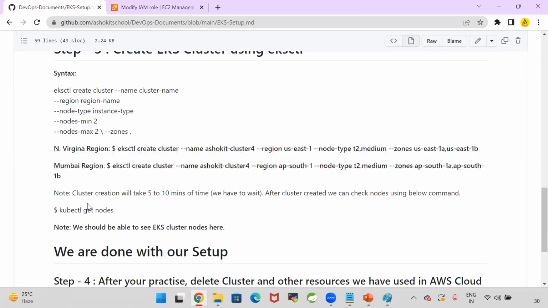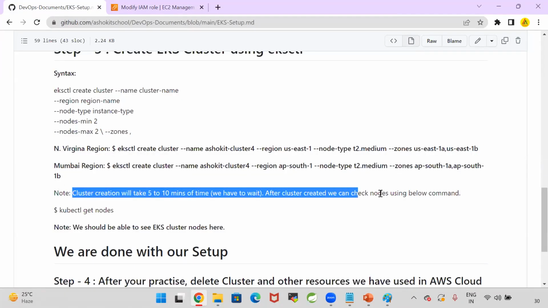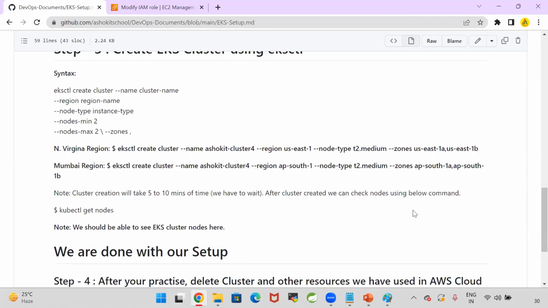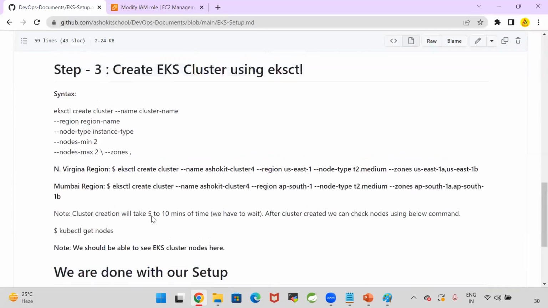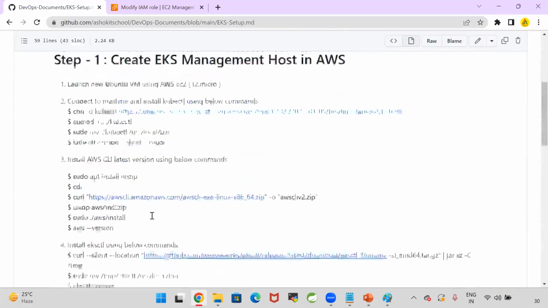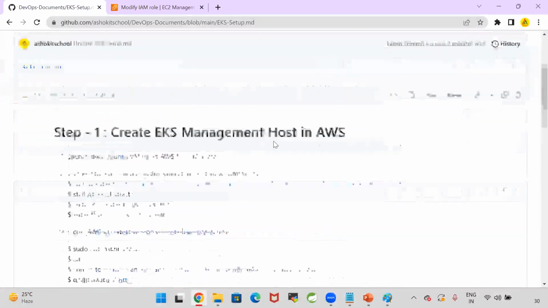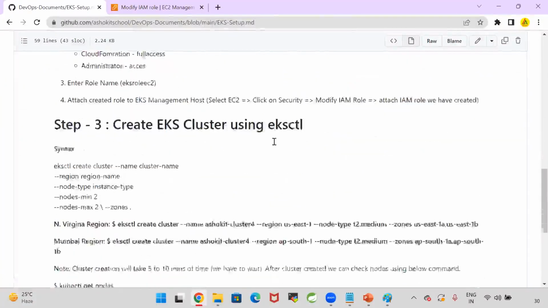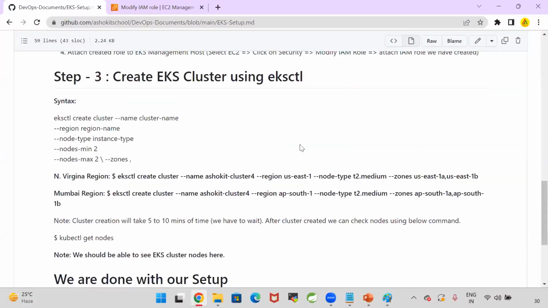Once you execute this command, cluster creation will take 5 to 10 minutes. We have to wait. After the cluster is created, we can check the nodes with kubectl get nodes. If you are able to execute this command and see the node information, then we are good. Then we can start practicing our Kubernetes. Guys, once again, I'm telling you, Kubernetes is a difficult subject. Without practicing, you will not understand anything. So please set up the cluster and practice the concepts on a daily basis, whatever we are discussing.